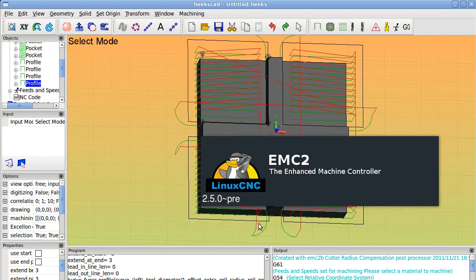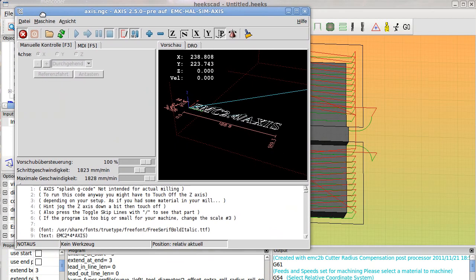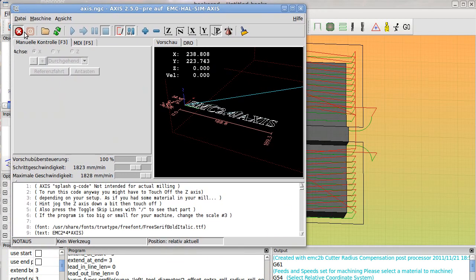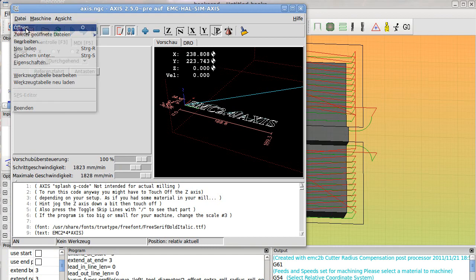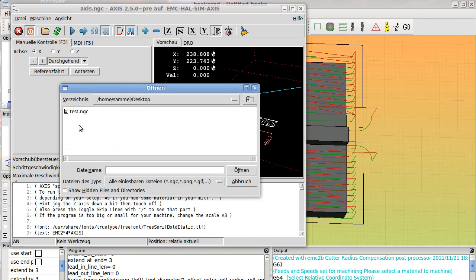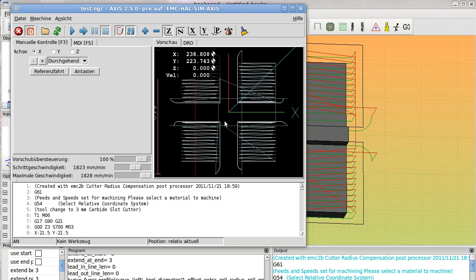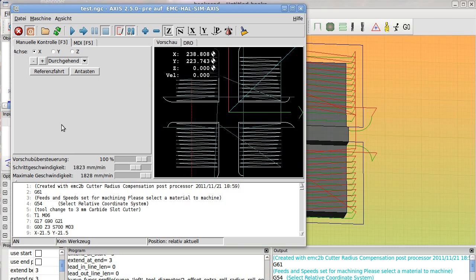Let's make this one. I'm from Germany, so I work in millimeters. Here's our machine. Let's start the machine, get a reference point. This is simulation mode. I work everything here now in simulation mode. Open the file, go to desktop. There should now be only one here. Here's our toolpath. So, and now it depends on the offset.